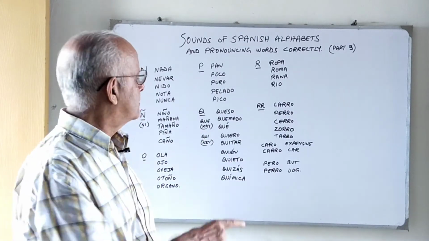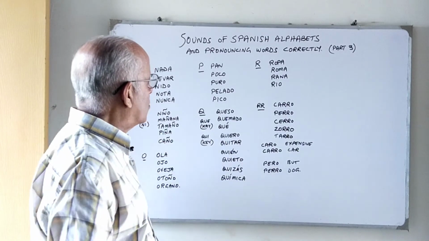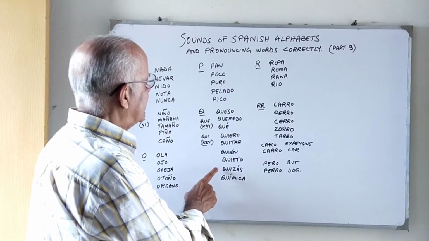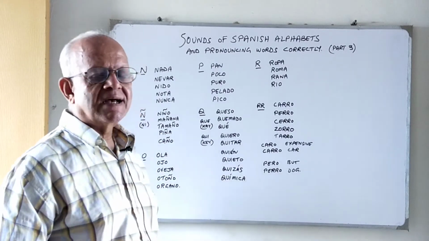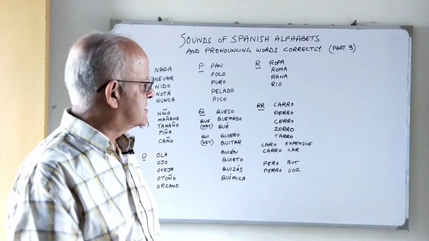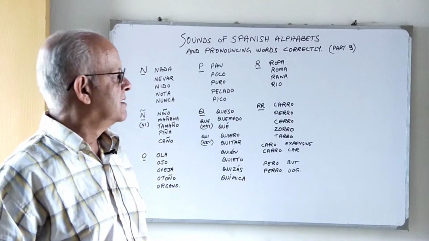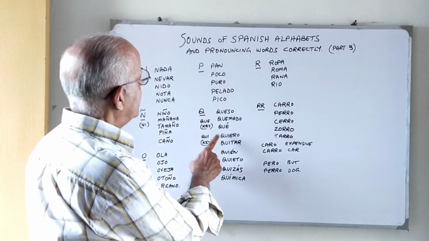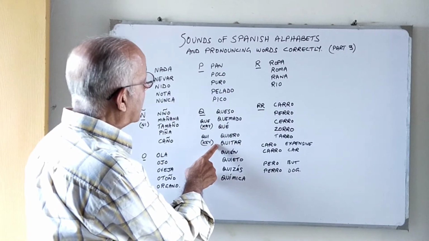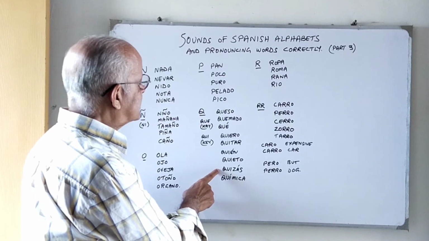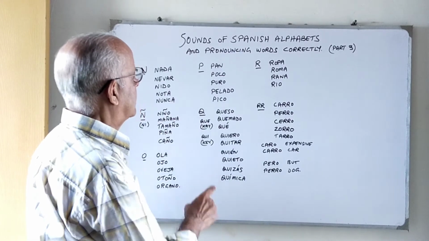Quién is who. Quieto is quiet. Quizás means maybe or perhaps. And química means chemistry. Okay, so once again, quiero, quitar, quién, quieto, quizás, and química.